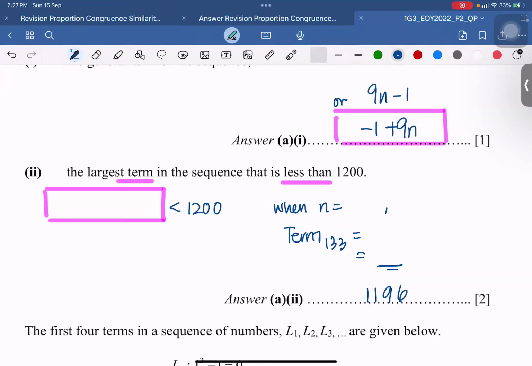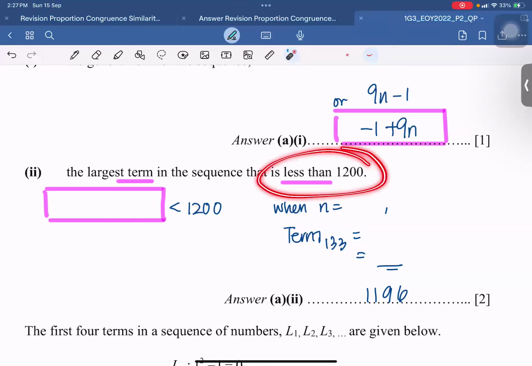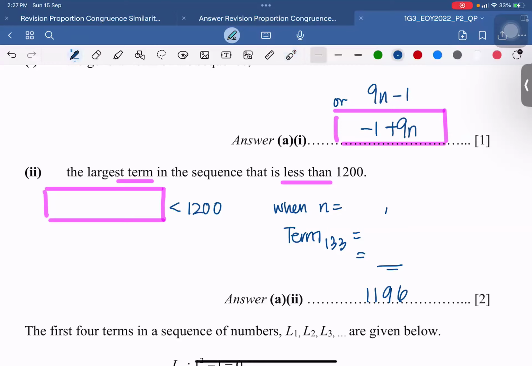Now, one part of the question is actually talking about a largest term. They want the term, they do not want the n. Okay, they want the number of the term itself. Okay, in this case, my answer is 1196. And they want it to be less than 1200.